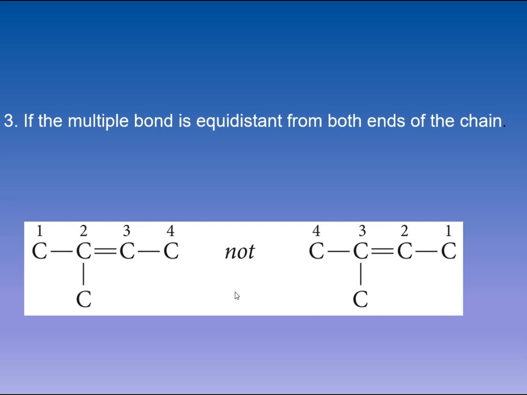But now which numbering do you have to choose? We have to see the substituent. Where is the substituent present? We will have to prefer the numbering which gives the lowest number to the double bond as well as the substituent. So in this case, the first name is the correct one and the second name is not correct, because in this case the substituent is getting number 3, which will be incorrect. In the first case, both of them are getting lower numbers.